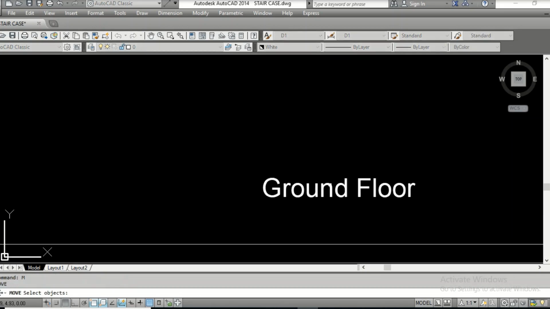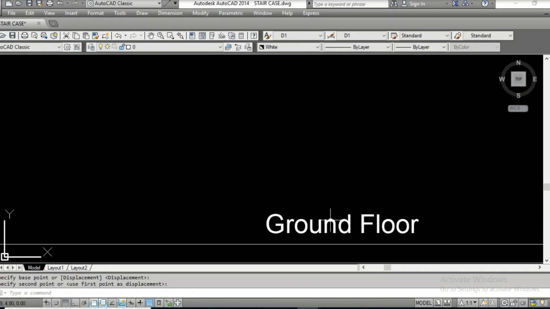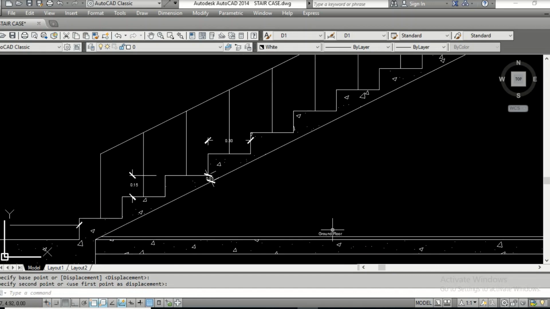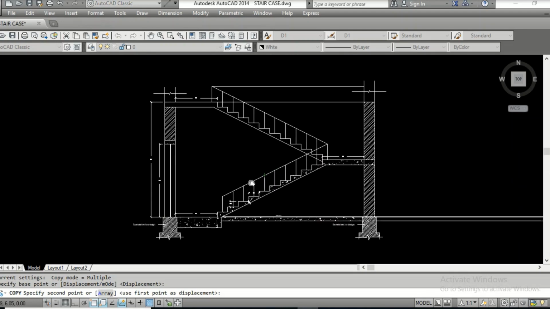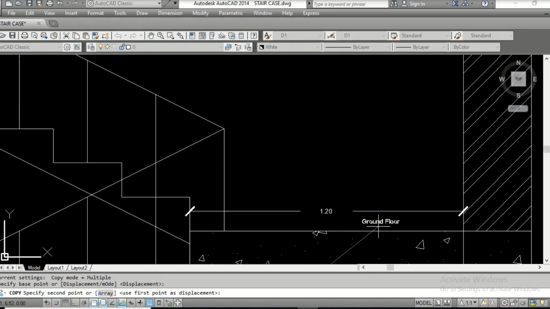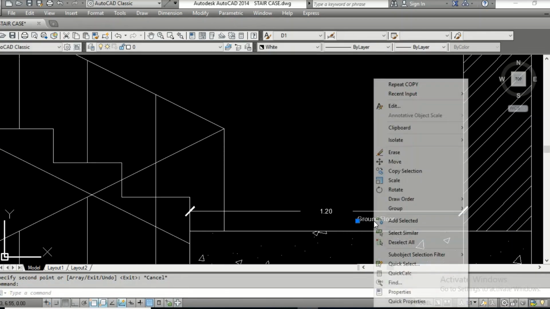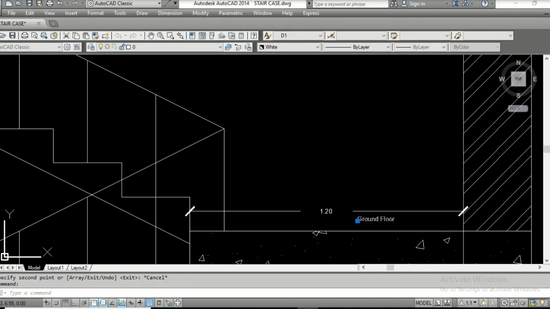Just move this, and on the top one, just copy this to the top. This is the landing. Right click, edit. If it's too small, you can just make it a little bigger.